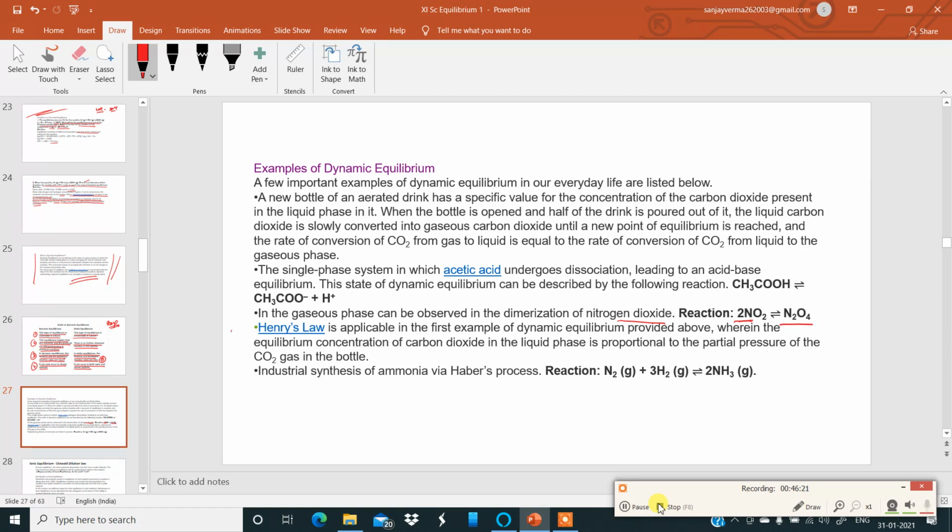Now there is an important law over here. Henry's law. Henry's law is applicable in the first example of dynamic equilibrium provided above, wherein the equilibrium concentration of carbon dioxide in the liquid phase is proportional to the partial pressure of the carbon dioxide gas in the bottle. Also, the industrial synthesis of ammonia by Haber's process between nitrogen and hydrogen to form ammonia gas. So that is an application of Henry's law. Okay.